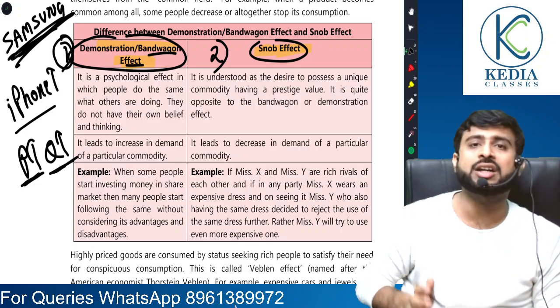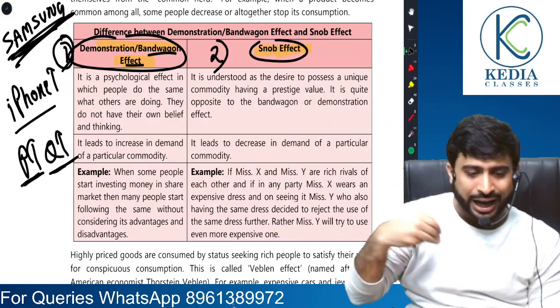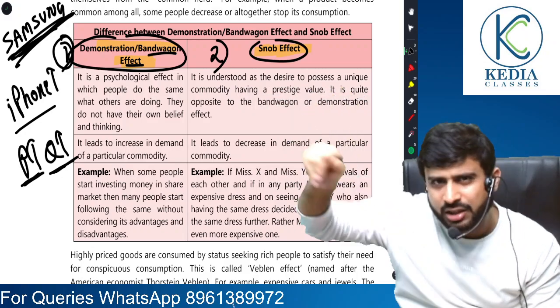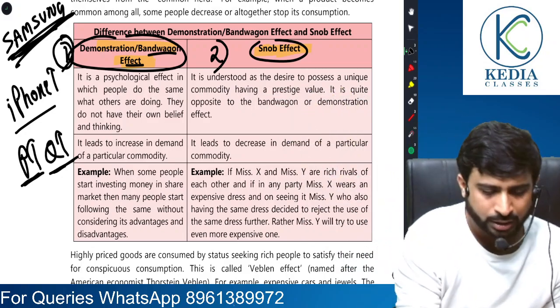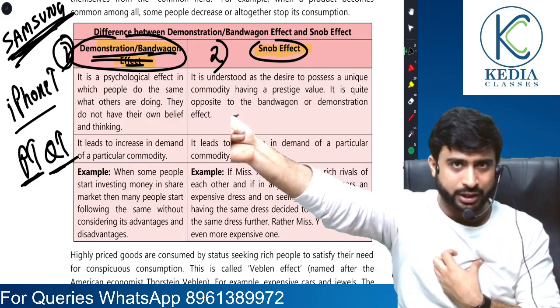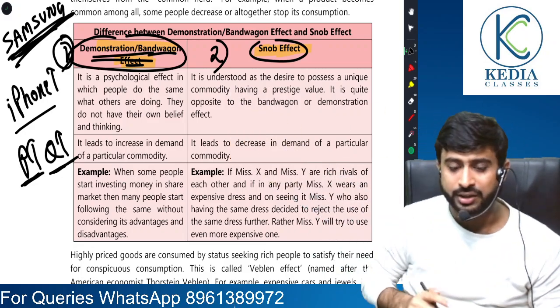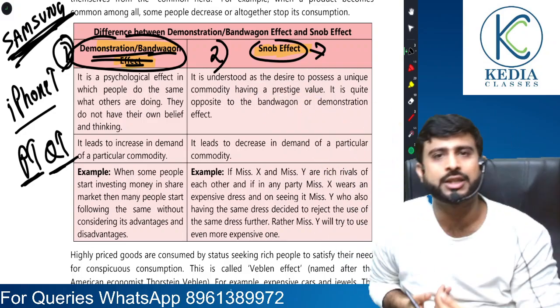In bandwagon effect, I was buying something because everybody was having it, so I also wanted it. But in snob effect, I want something because others don't have it.